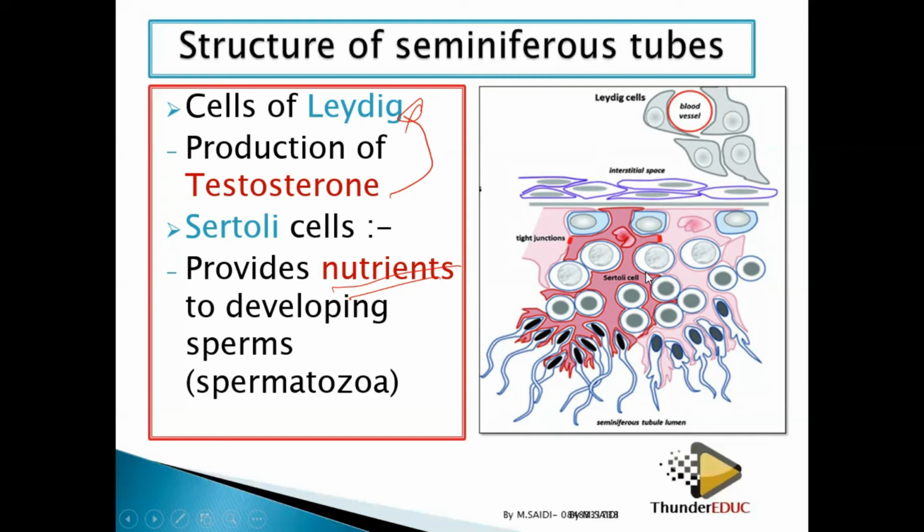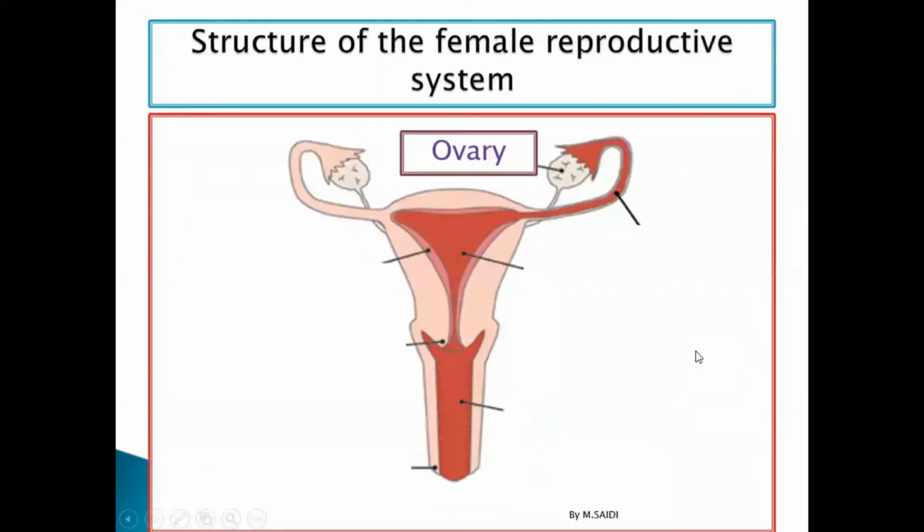So if we do a small recap, Leydig cells produce testosterone. Testosterone is very important in the maturation of the sperms, and the satellite cells produce nutrients which help these sperms to mature, because they require nutrients for them to mature. And then lastly, let's look at a simple structure of the female reproductive system.